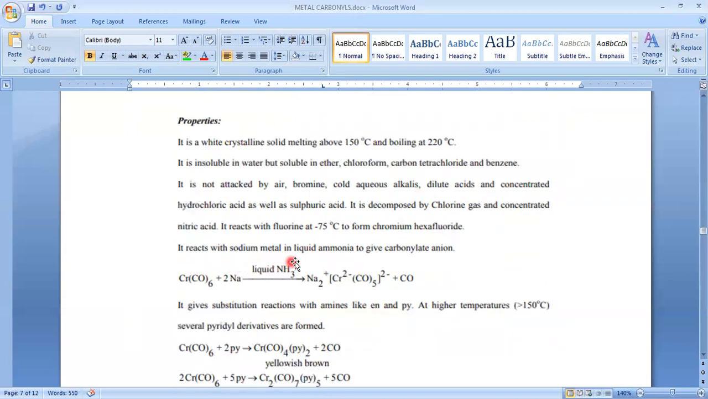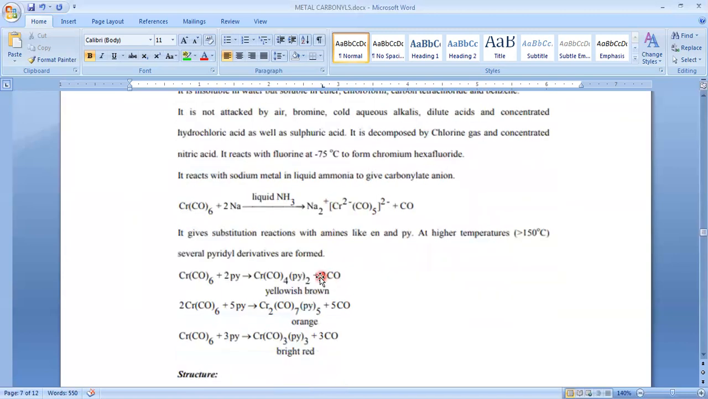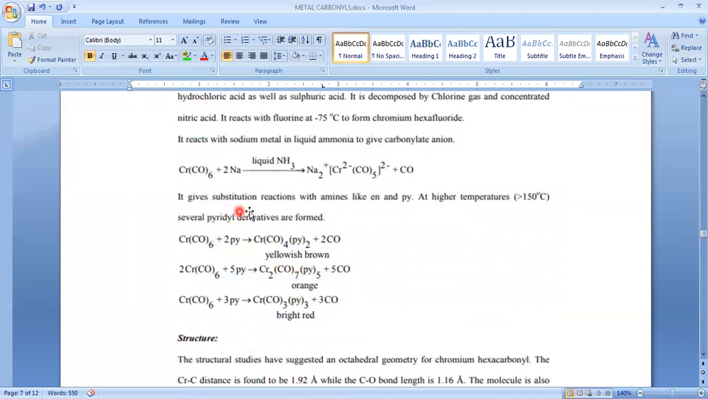Okay, it reacts with sodium metal in liquid ammonia, just like our previous iron also has done, given the same type of reaction, and that also gives a complex compound. And next one, it gives a substitution reaction. Substitution reaction means one carbonyl will be replaced by another. So that means here carbonyl is nothing but a ligand. One ligand is replaced by another ligand. So CO is a monodentate ligand, and pyridine is also a monodentate ligand.